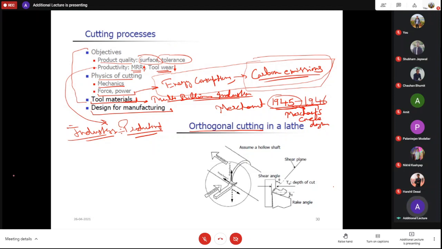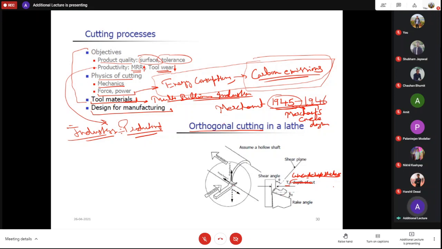So here, you are moving over this direction. Basically, this is your uncut chip thickness. It's written over depth of cut, but you take it as uncut chip thickness. That is the most appropriate term, right? This t naught.